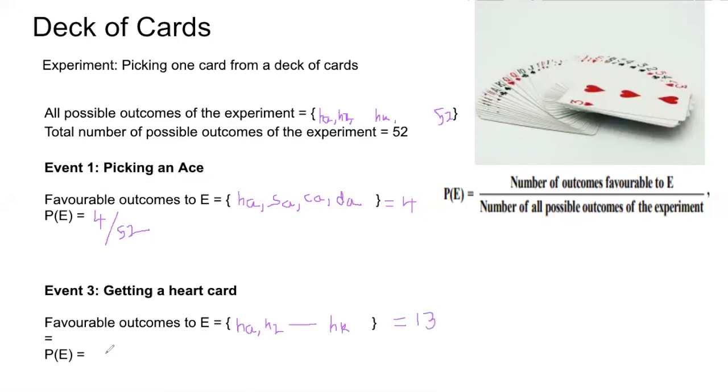So probability will be what? Number of favorable cases divided by number of all possible outcomes. Number of favorable cases is 13. All possible cases is 52. Okay, so this will be 13 ones are 13, 13 fours are 52, so probability will become 1 by 4.